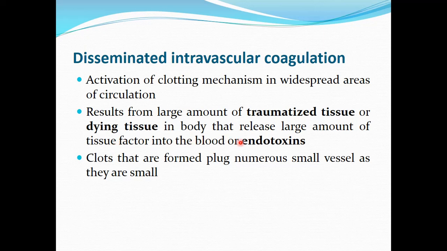Or disseminated intravascular coagulation can also be caused by endotoxin. If there is widespread bacterial infection and septicemia, there is release of toxic substances by the bacteria, known as endotoxins, and these endotoxins damage the endothelium, and damage to the endothelium causes the activation of clotting mechanisms. Numerous clots are formed, and these clots can plug the small blood vessels, resulting in ischemia of the tissues.